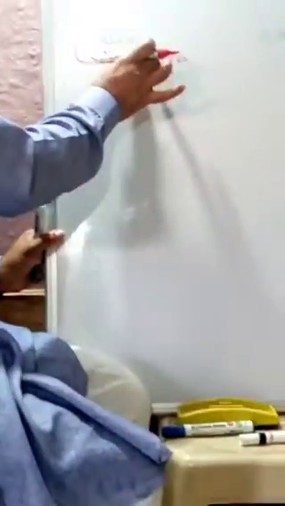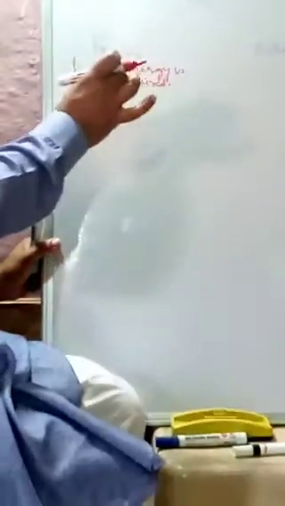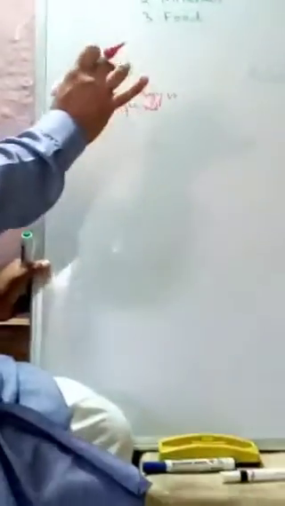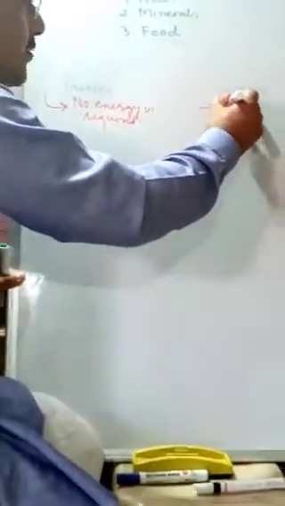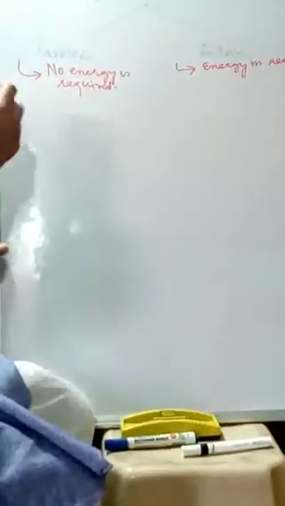This transport takes place without energy, so we can say no ATP is required. While in active transport, energy is required. Active transport takes place when we have energy, and in this case energy is required for the transportation of the particles.